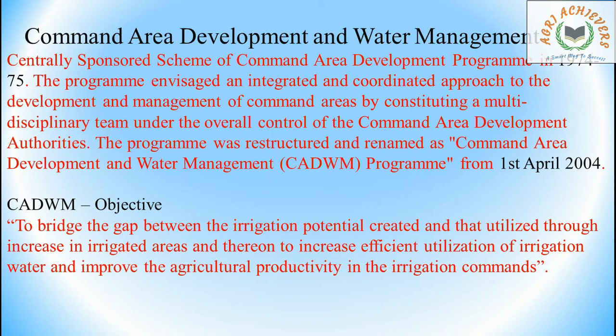Here the important point is full form of CADWM, that is Command Area Development and Water Management Program. And when was CADWM started? That is 1st April 2004. Command Area Development Program was renamed as CADWM. What is its objective? To bridge the gap between the irrigation potential created and that utilized through increase in irrigated areas, and thereon to increase efficient utilization of irrigation water and improve the agriculture productivity in the irrigation commands. This is the objective of CADWM.